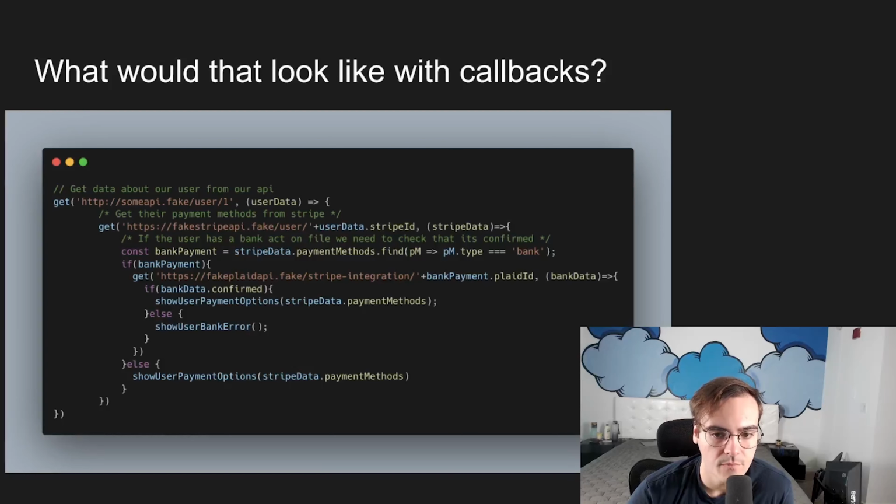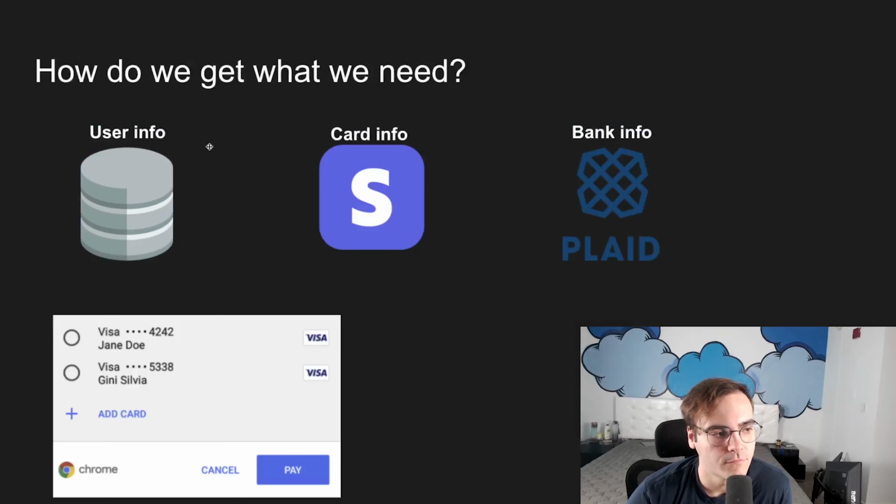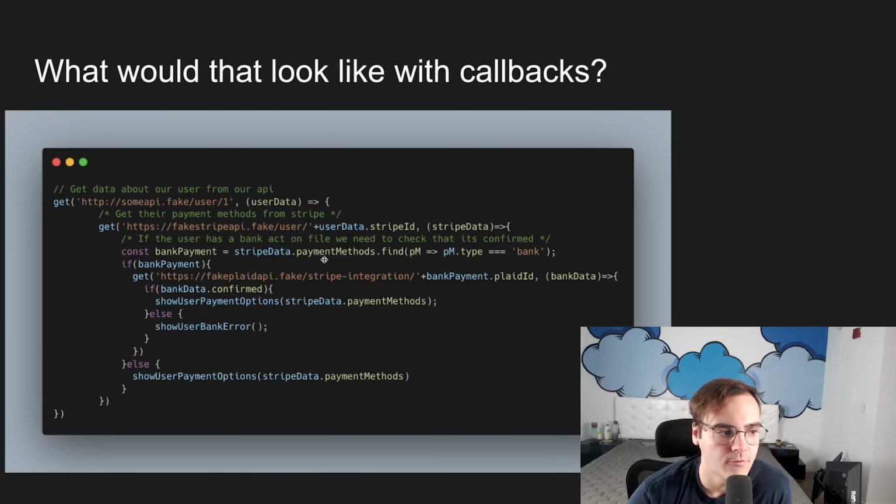So here's our implementation, or an example one. And I want to note that this get function here is just contrived, and the reason it's contrived is I want to show you how it changes over time. I'm not using an actual fetch API or something. It's just an example. So again, to review our example, we need to get information from our own database, and then we need to get information from Stripe, and then we need to get information from Plaid if there's any bank payment methods in Stripe. So here's some code that you might write to do that, and this is using the age-old method of callbacks.